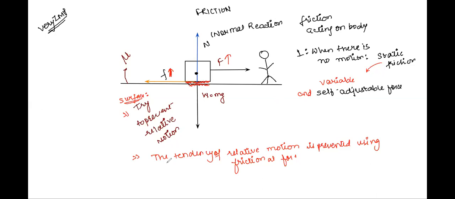So what happens is whenever you're trying to pull the body, the force F is increasing, and therefore friction is also increasing. But will it keep happening until infinity time? No. The answer is absolute no. After some time, the surface and the body will allow to let go. They will say, this is my maximum value of friction beyond which I cannot afford to keep this body in a static position, in a static position with respect to the surface.